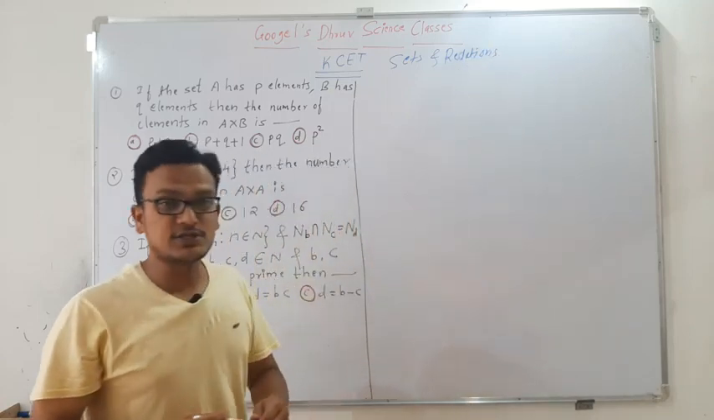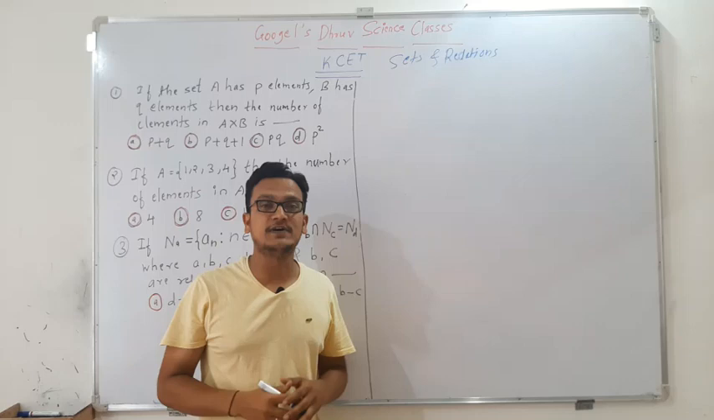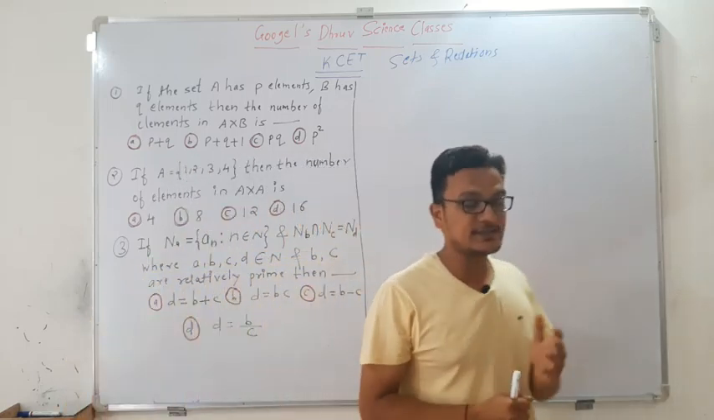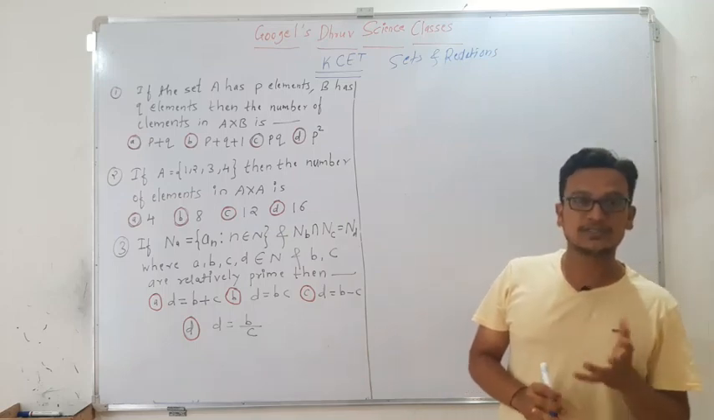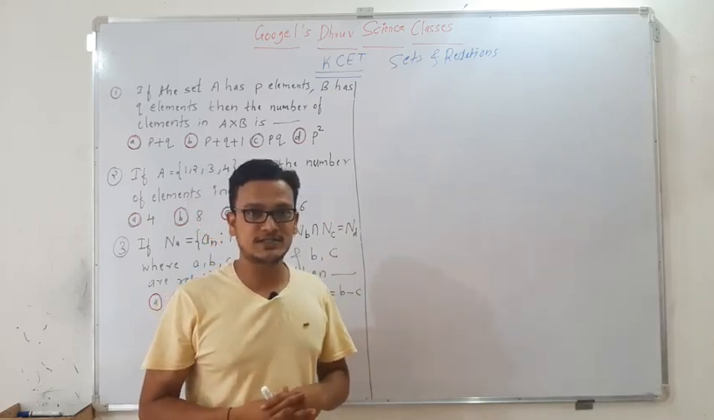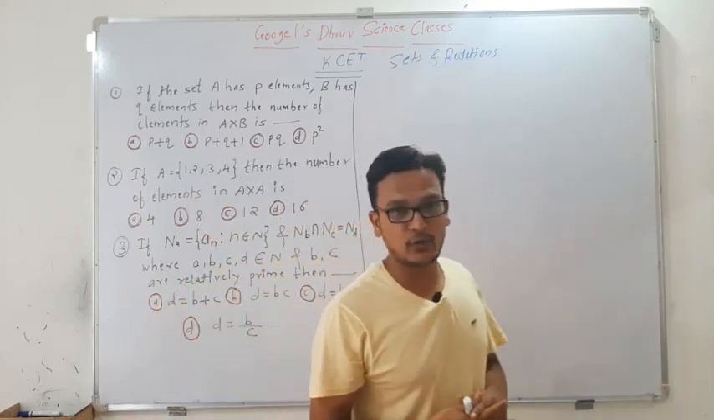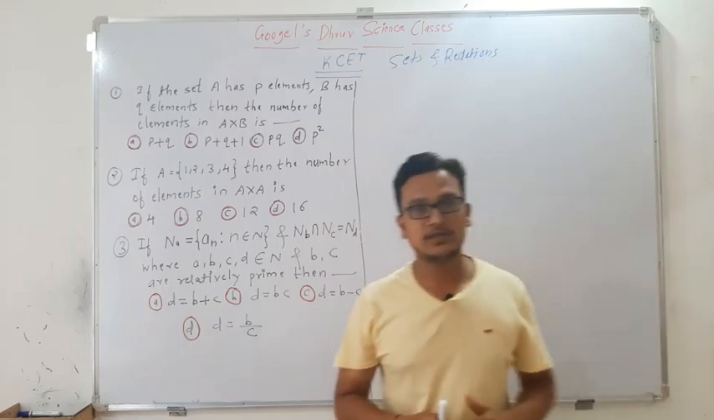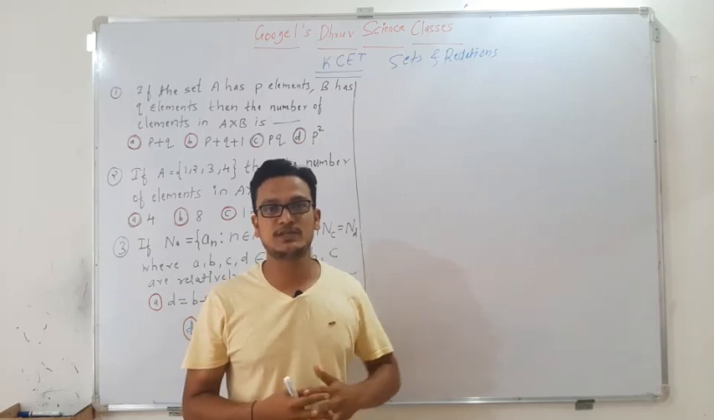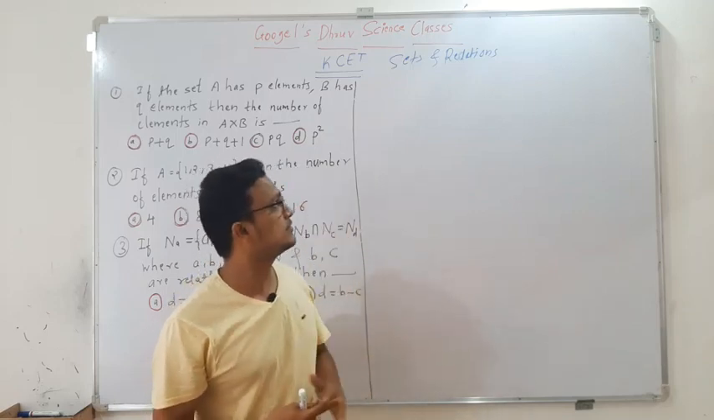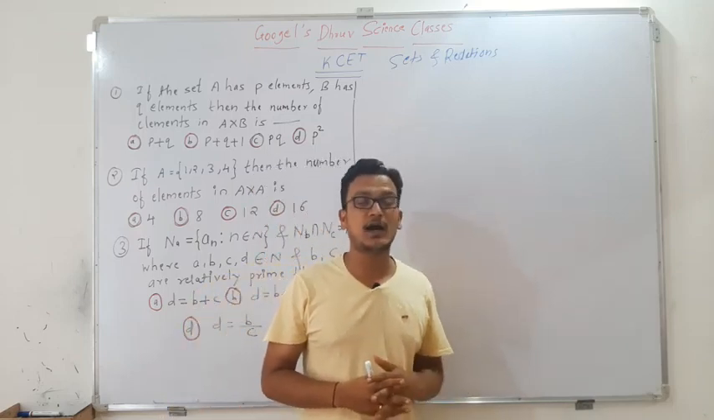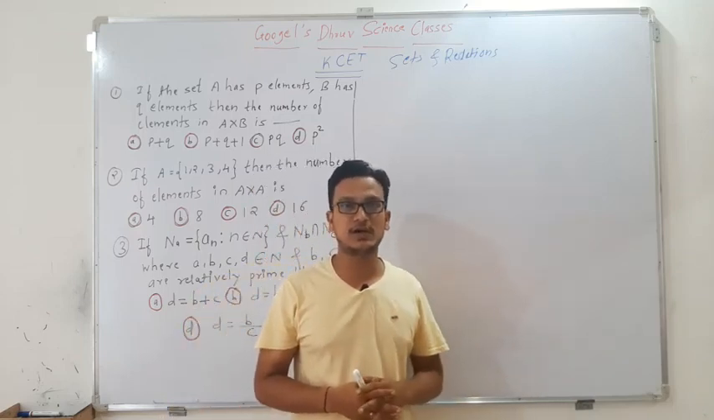This sets and relations you have already studied in the first year. So what are the concepts you have studied in sets and relations? In sets you have studied the definition, representation of sets, that is set builder form and roster form. Then some types of sets like power sets, subsets, proper subsets. These are the concepts you have studied in sets. Also you have solved some cardinality problems, the practical questions in sets.